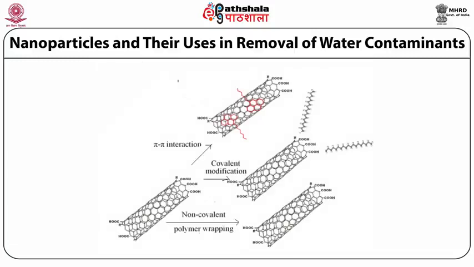This diagram also shows the covalent as well as the non-covalent, that is, the pi to pi interaction, as shown in the red font, of the red functional group with the sidewall of the carbon nanotubes. In the covalent modification, there is a covalent interaction between the carbon nanotubes and a molecule or functional group that is attached to increase the adsorption capacity.